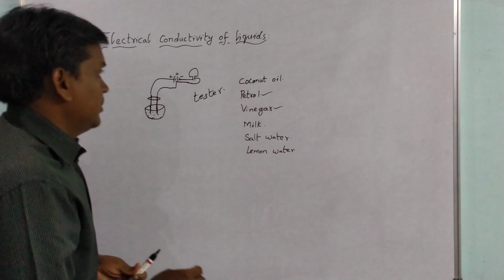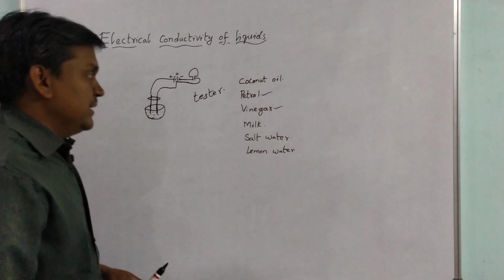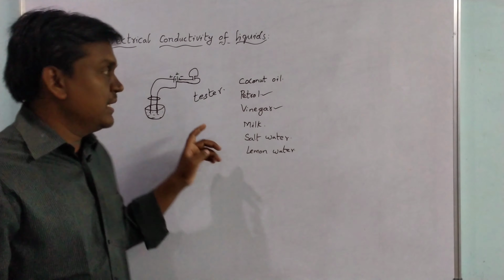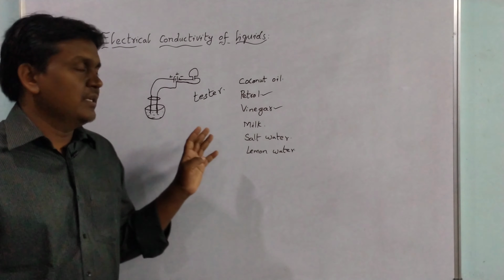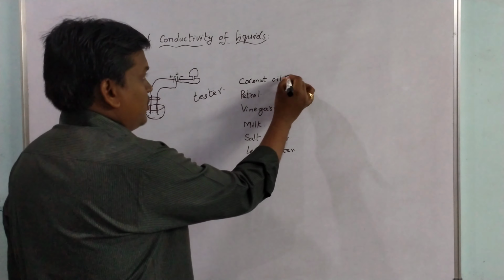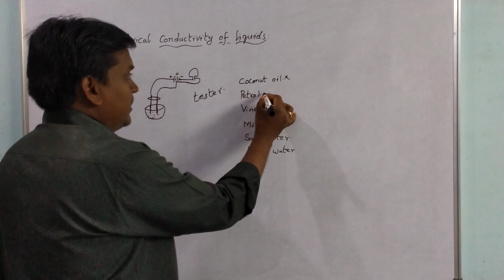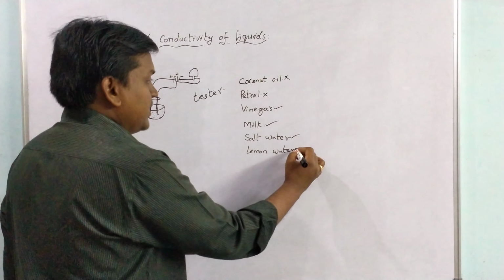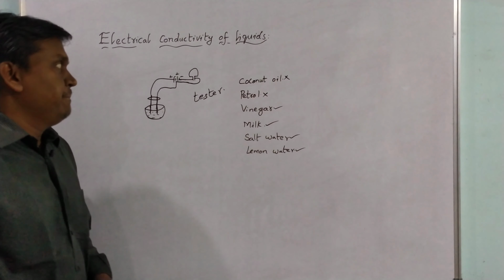So like that, we can make use of these liquids and this tester to test whether a liquid is conducting electricity or not. So coconut oil, it can't be a conductor. Petrol, no. Vinegar, yes. Milk, yes. Salt water, yes. And lemon water also, yes.